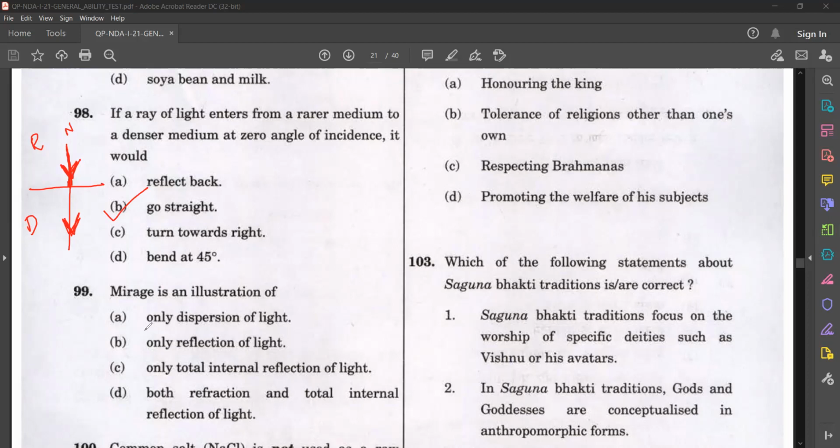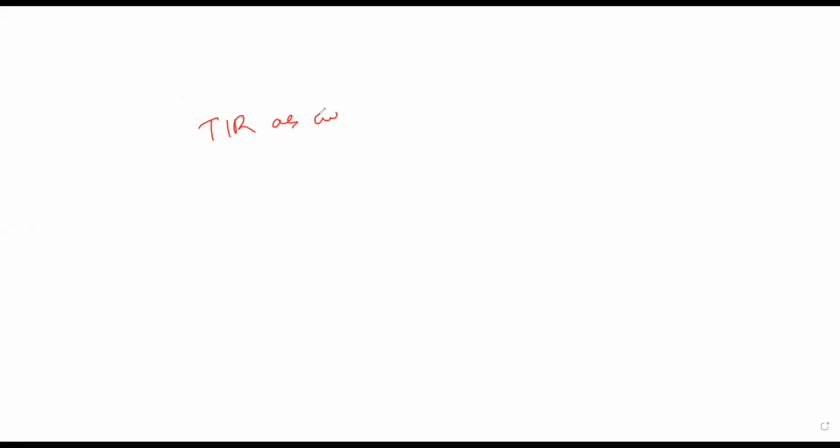Mirage is an illustration of only dispersion of light, only reflection of light, only total internal reflection of light, refraction and total internal reflection of light. See, mirage. What is mirage? Mirage is an outcome of total internal reflection as well as refraction.